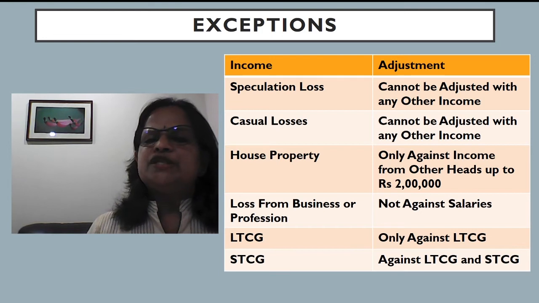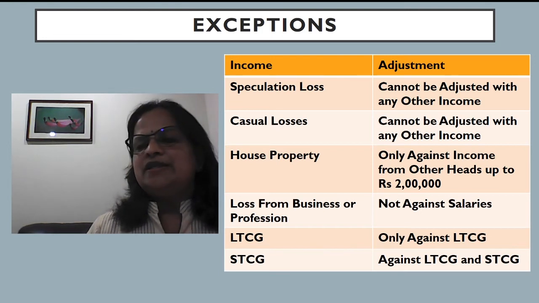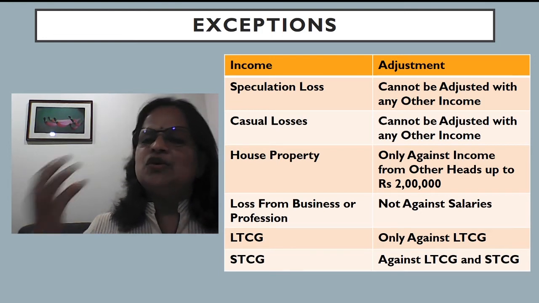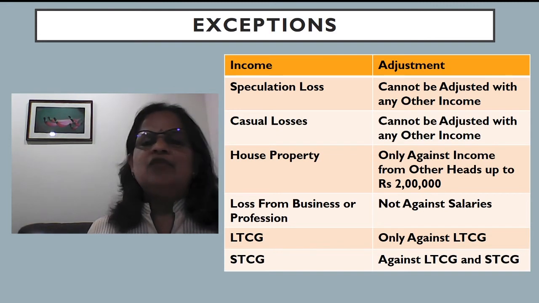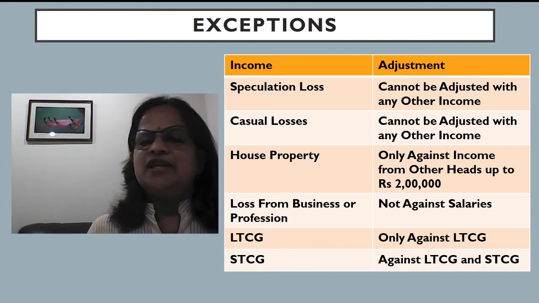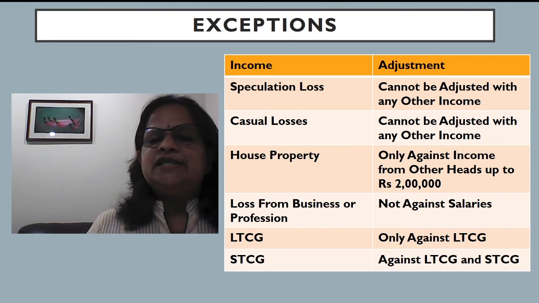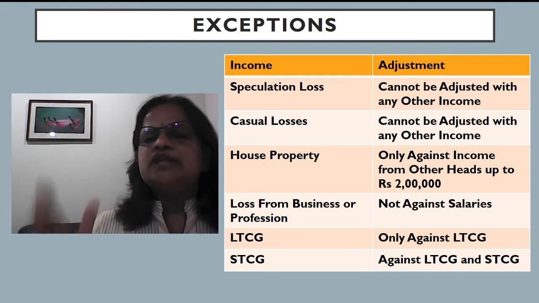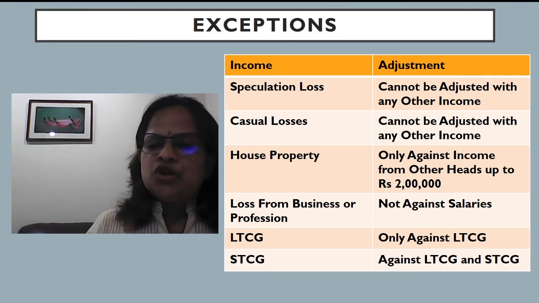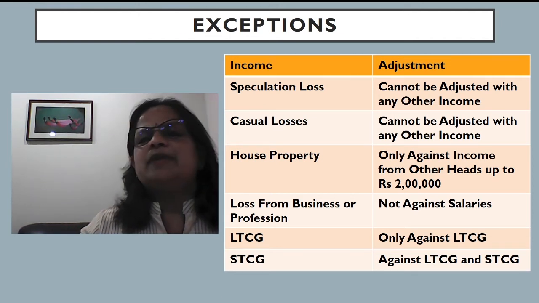Now loss from business or profession is not allowed against salaries. It is not possible because otherwise all the salaried employees will claim that they are running a business or profession and it's ending at a loss. So loss from business or profession cannot be adjusted against salaries. Now LTCG, long-term capital loss, only against long-term capital gain. Short-term capital loss can be against long-term capital gain or short-term capital gain.